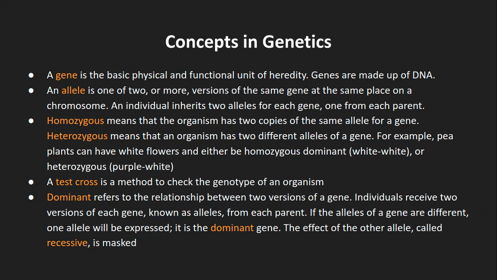That means I have two different copies of the same gene. That is what is heterozygous. I hope you have understood this part. Do you have any question on these three terms?